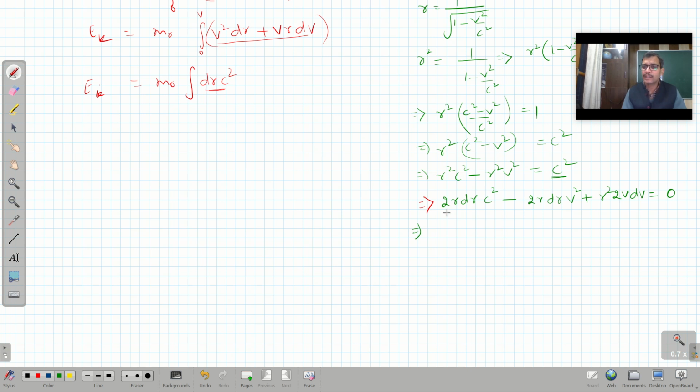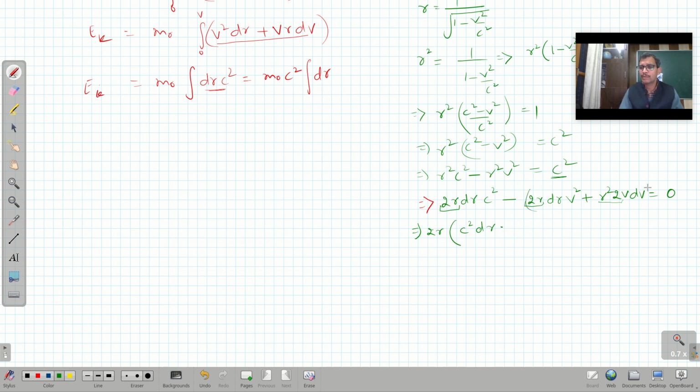And if I try to look at it, 2 gamma is sitting in each term, so 2 gamma can be taken outside. So what it will be is c square d gamma, or d gamma c square, whatever you want to call it. Means you can write this quantity also like this, m naught c square, because it is a constant, so it can be taken outside. So it is c square d gamma.